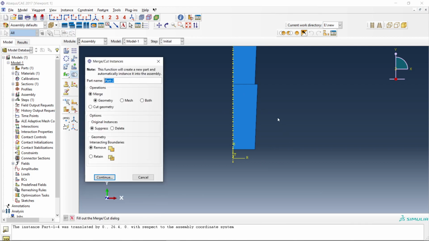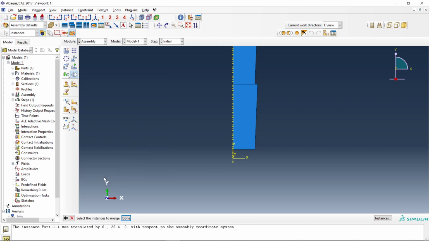So let's merge this geometry. Click continue. What you need to do is select the instances to merge. Now what happened is it becomes one part.